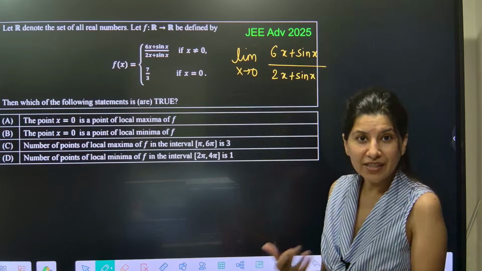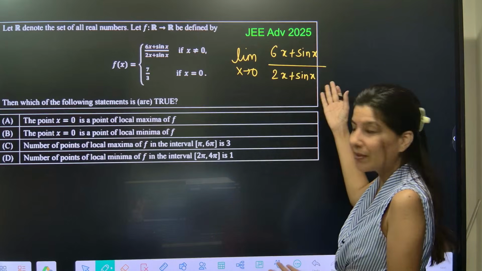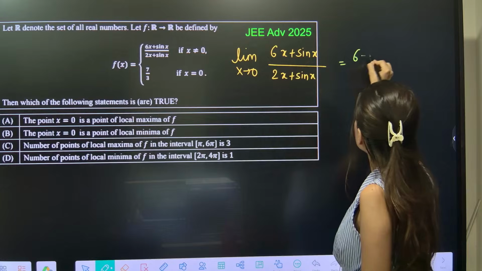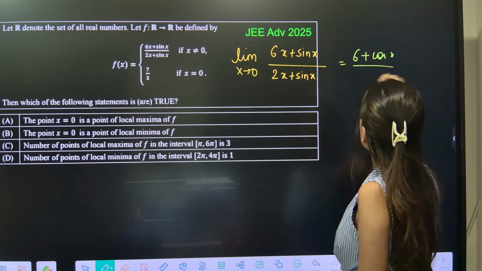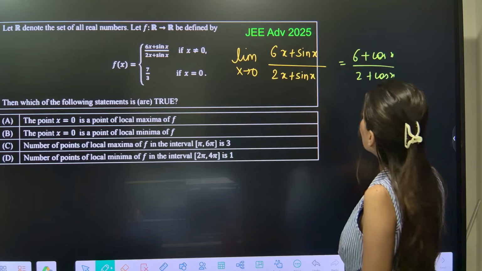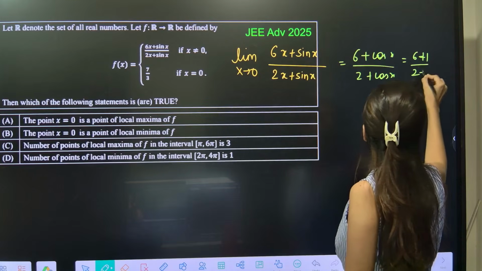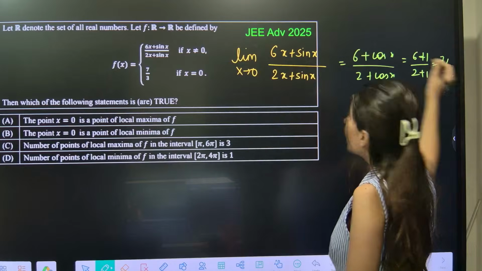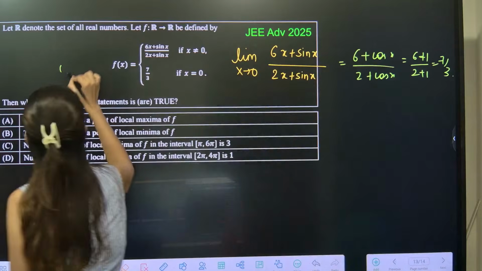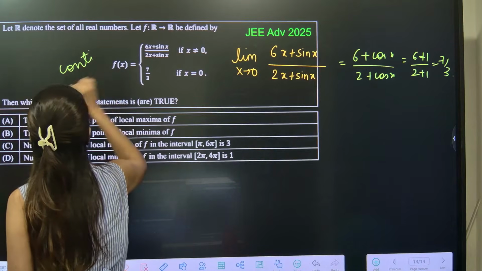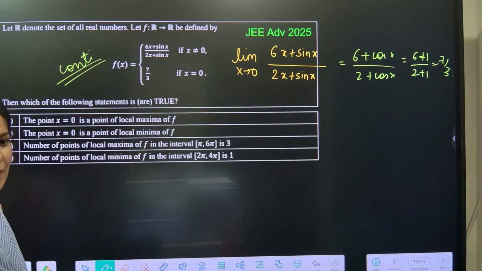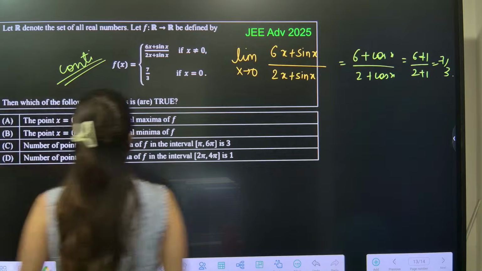Now one type of solution would be L'Hopital you can apply. Chalo, let's apply L'Hopital. 6 plus cos x upon 2 plus cos x. If you put x is equals to 0, it will be 6 plus 1 upon 2 plus 1. So that is 7 by 3. What does that mean? That this is a continuous function. Continuous function. 7 by 3. Okay, continuous function.